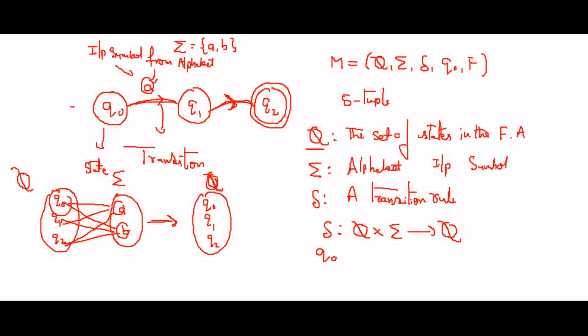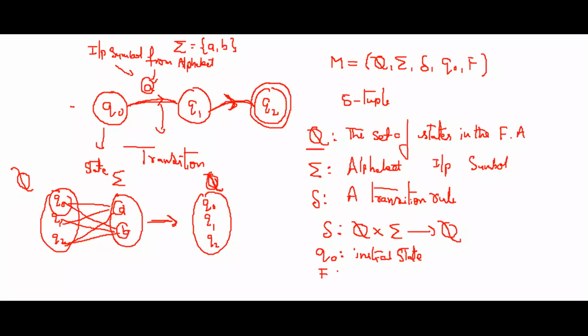And Q0: every finite automata has an initial state. It starts its journey at some place, at some state. For every finite automata you have an initial state. Here we are defining the initial state with Q0. So Q0 is the initial state. Without an initial state you cannot design the automata.